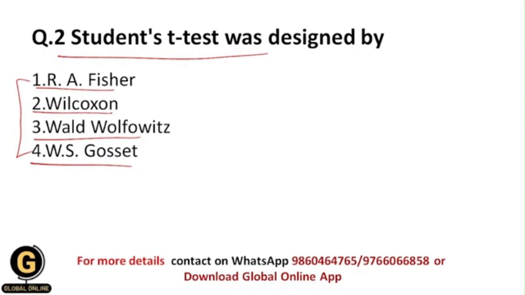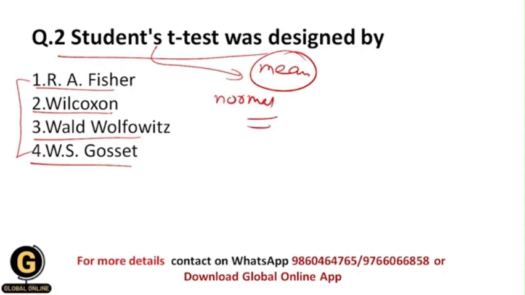So basically students, this Student's t-test is referred to as a technique for testing the hypothesis of the mean of a small sample which is taken from a population with a normal distribution, when the standard deviation of the population is unknown. So basically we use this Student's t-test whenever the distribution of data within the population is normal, and as well we don't know the standard deviation of it, and here we need to find out the differences in the mean of the samples.